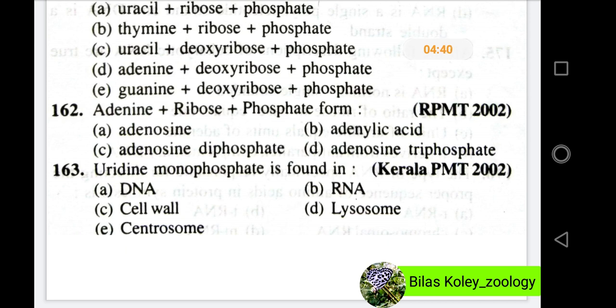Now we will discuss question number 162. Adenine plus ribose plus phosphate form, and the options are adenosine, adenylic acid, adenosine diphosphate, adenosine triphosphate. In this question, the right option will be option B, adenylic acid.